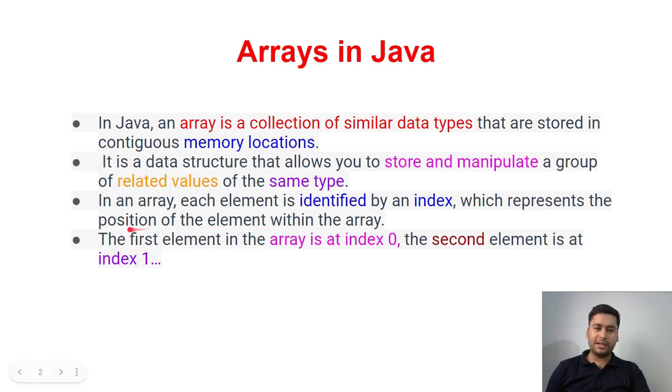Go to the next point: the first element in the array is at index number 0. Yes, always the first element of the array is index number 0. The second element is at index number 1. The third one is 2. So whatever elements you have stored, the element's index number is its position minus 1.